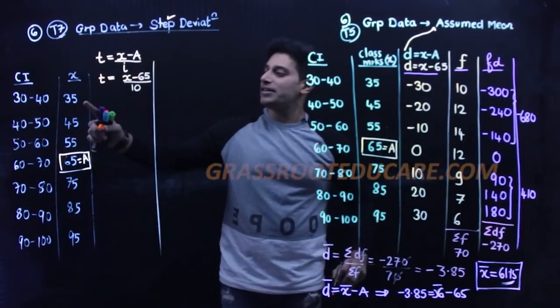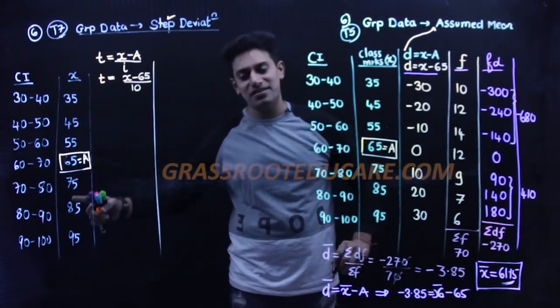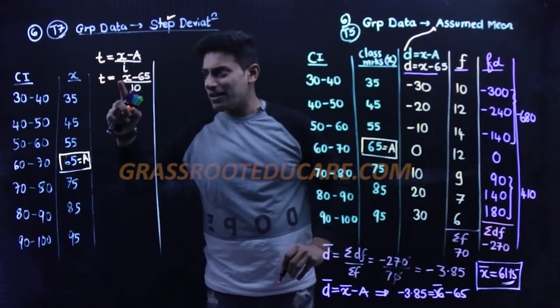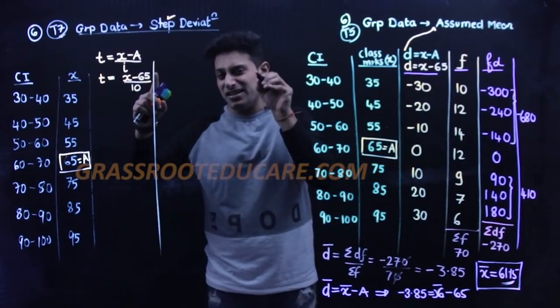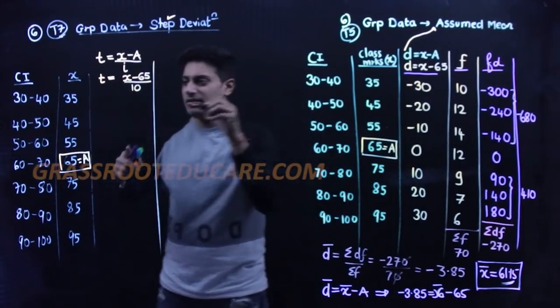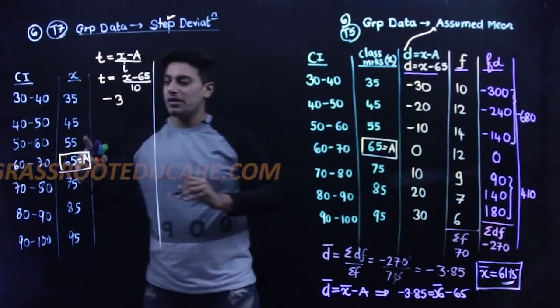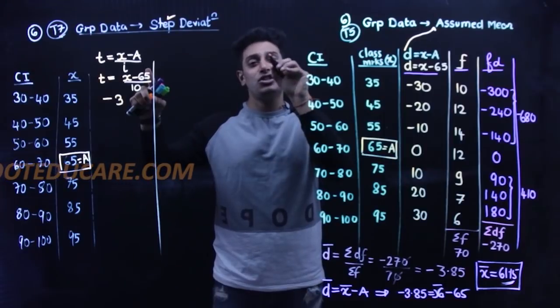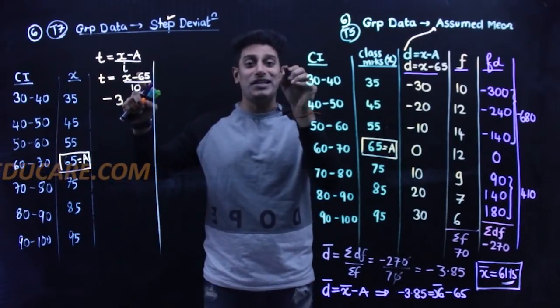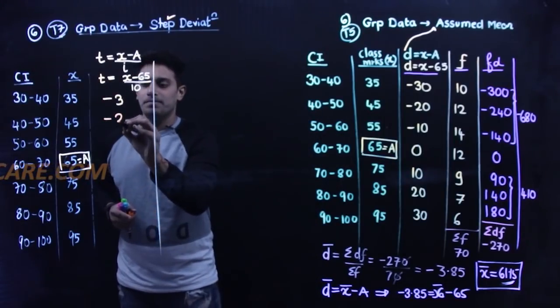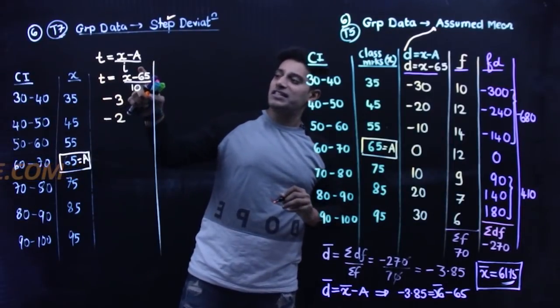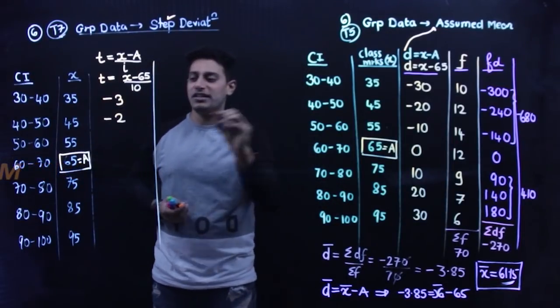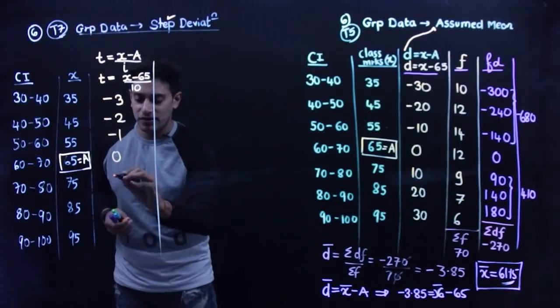Come on, start. These are all my X's. 35 minus 65 is minus 30 upon 10. Minus 3. 45 minus 65 is minus 20 upon 10. 55 minus 65 is minus 10 upon 10. It goes on.